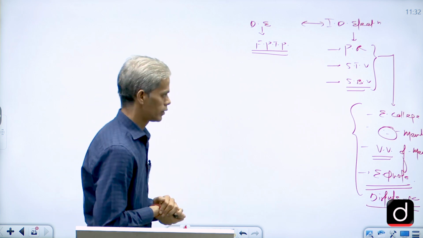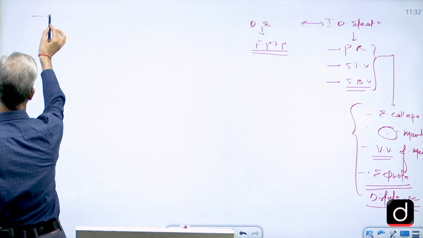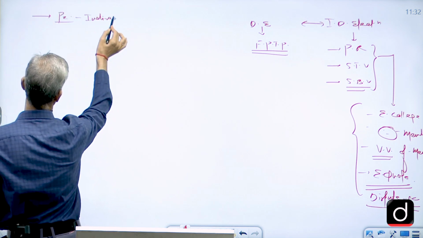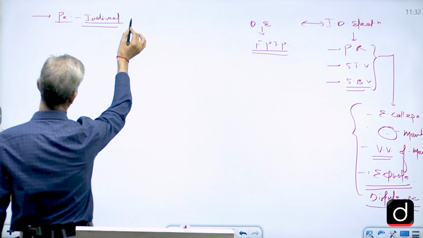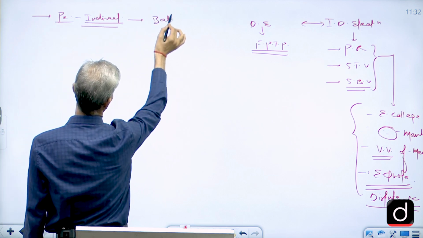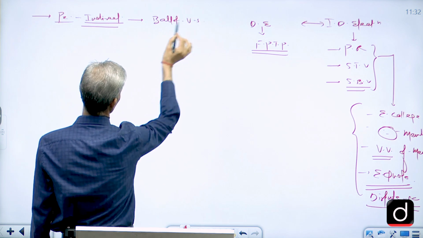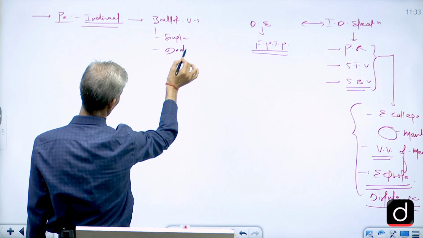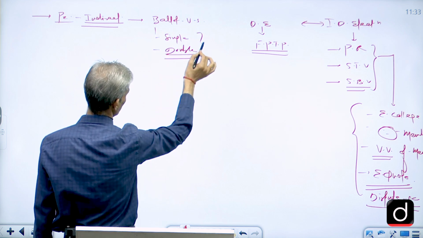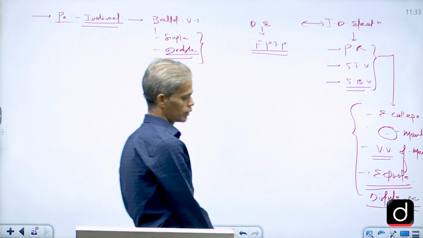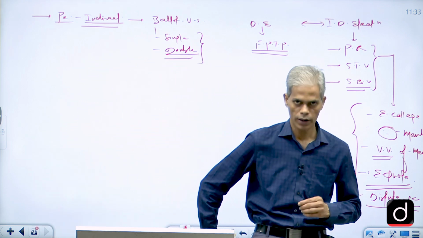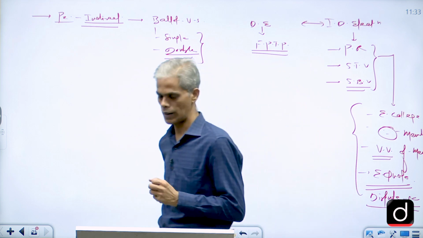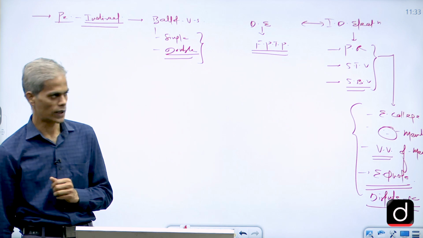Similarly, when we talk about the President of France, there also the election is, as I told you, indirect only, but there is a difference, and that is nothing but the ballot voting system. Here they have a single ballot voting and a double, that means twice. Now what is this difference? This is the critical difference that we can find between the election of the President of India and the President of France. Now let's see what that difference is.